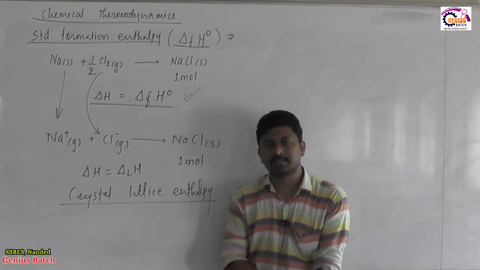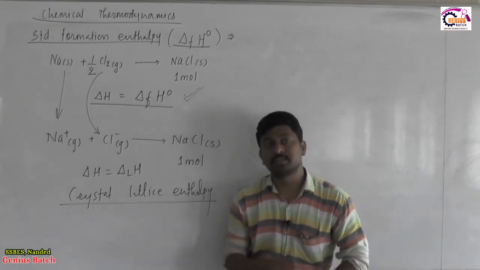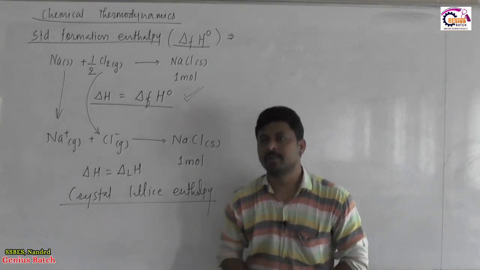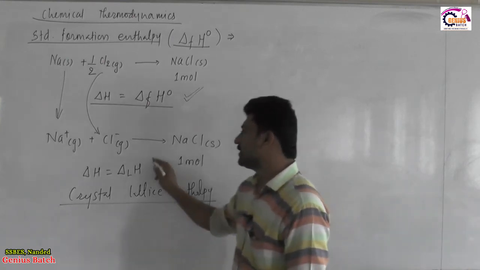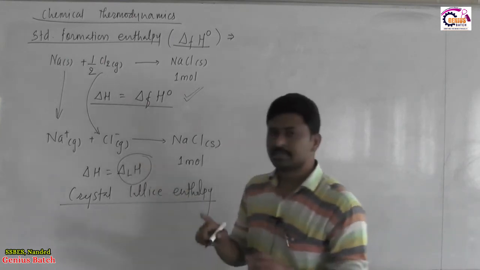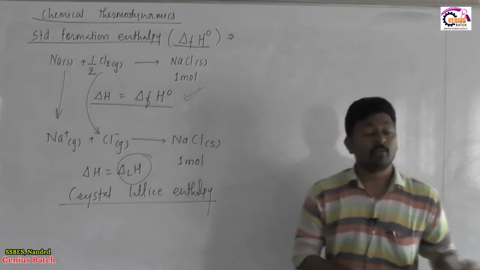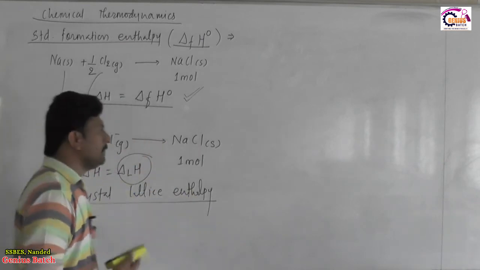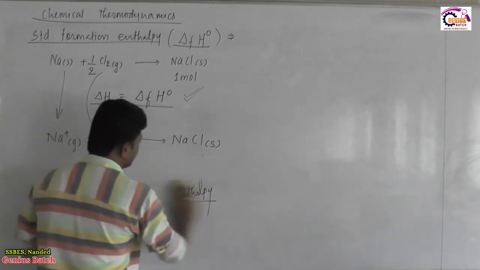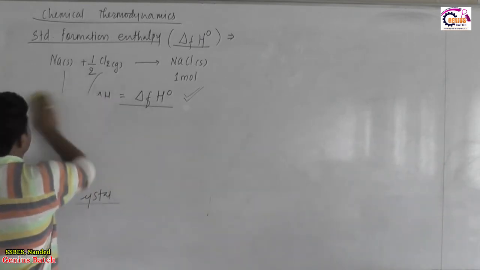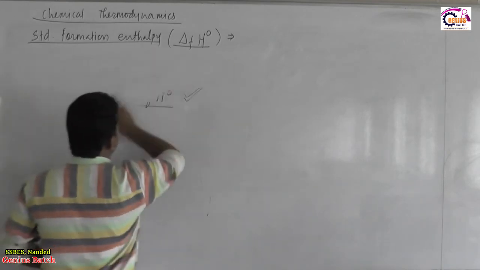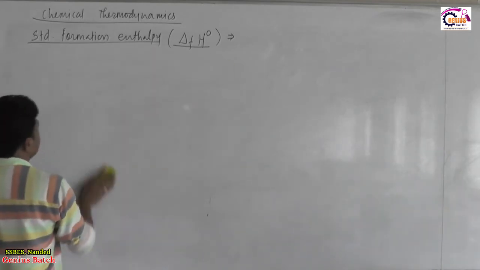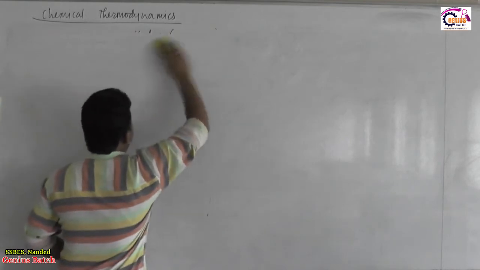Born-Haber cycle is a cyclic process which enables us to calculate the value of crystal lattice enthalpy from a cyclic representation of NaCl formation. Okay. Now, how that helps us to find this crystal lattice enthalpy, that we will see through the process for NaCl formation in a Born-Haber cycle.